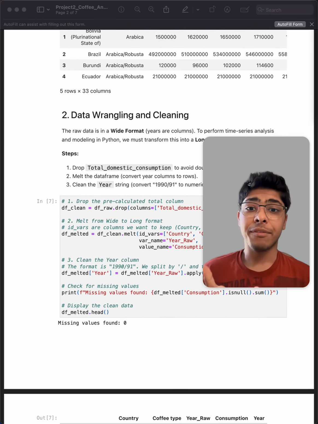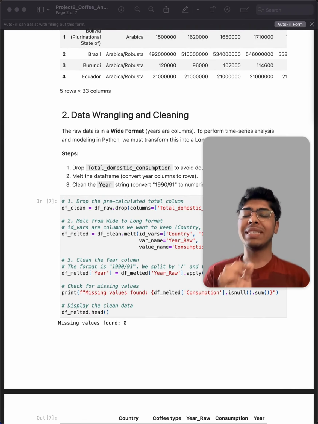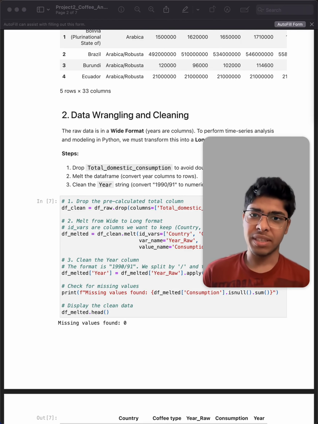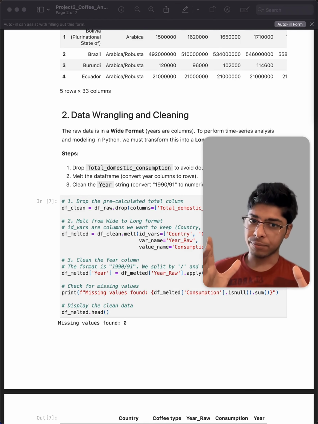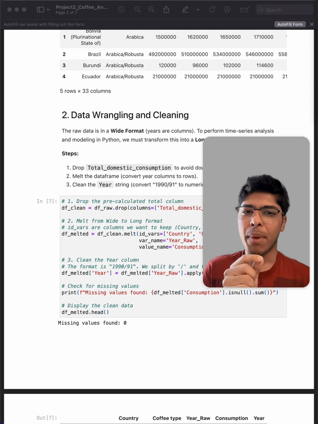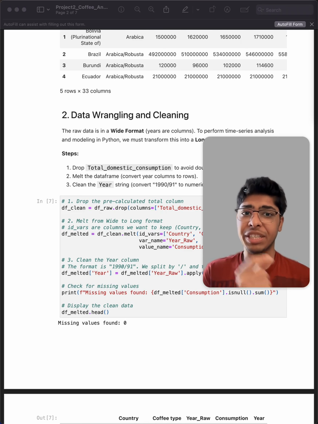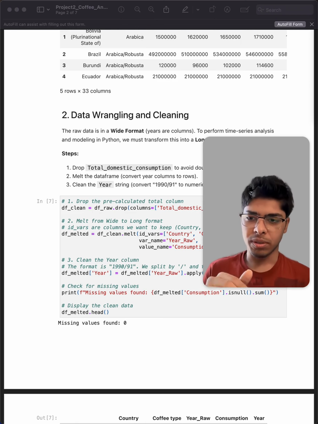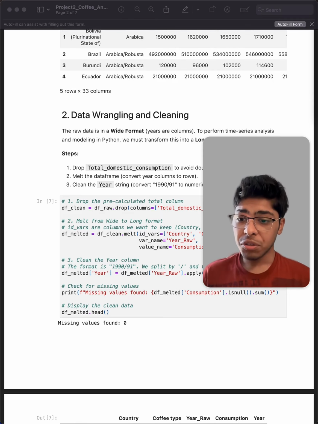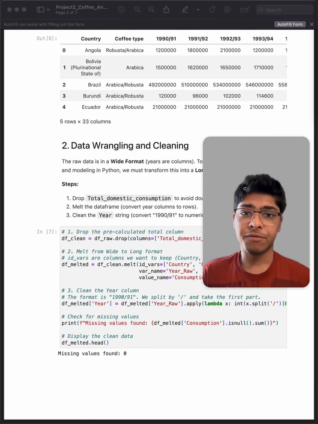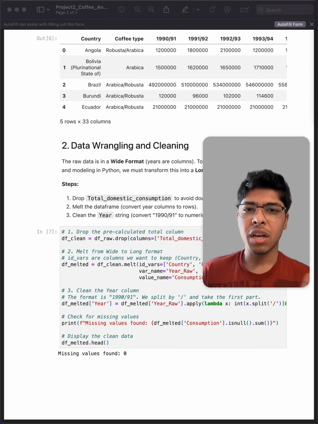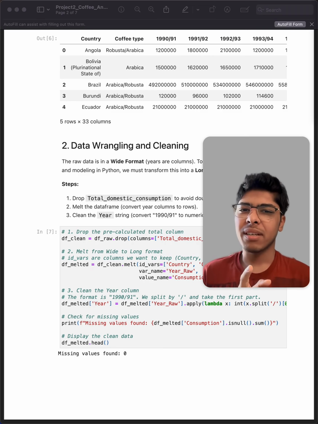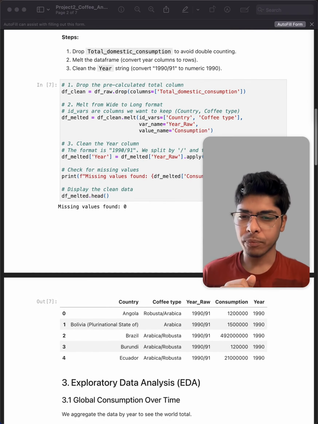So I have used the pandas library for data manipulation. The biggest challenge, similar to project 1, was the shape of the data. It came in a wide format. I used the pandas melt function, which is the Python equivalent of pivot longer, to transform the data into rows. I also used the lambda function to clean up the year column, converting strings like 1990, 91 into integers. This prepared the data for our modeling later.